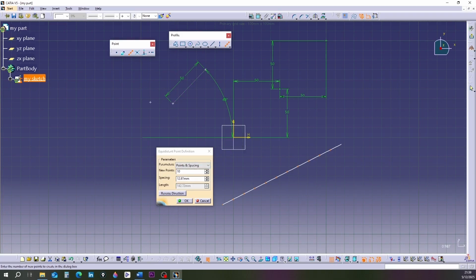Click the V symbol to see 3 modes. One, number of points and distance between them, points and spacing. Two, number of points and total length, points and length.